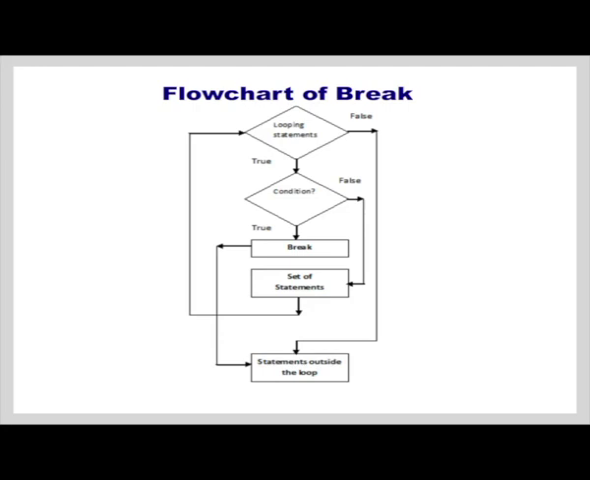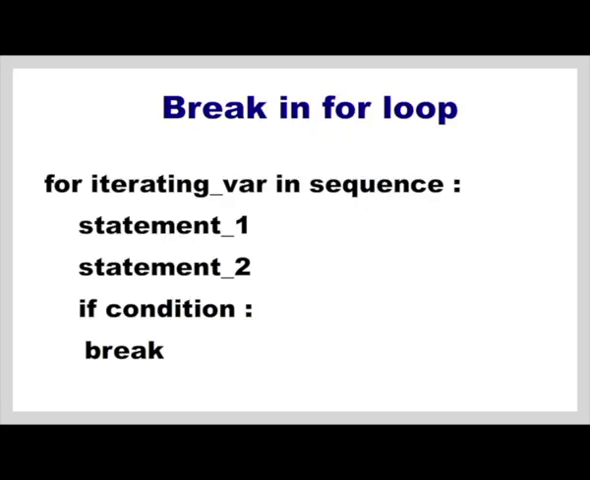Suppose the condition evaluates to false, then we do not break, we continue to execute the remaining statements in the loop and we go with next iteration and so on. See how to use break in a for loop.